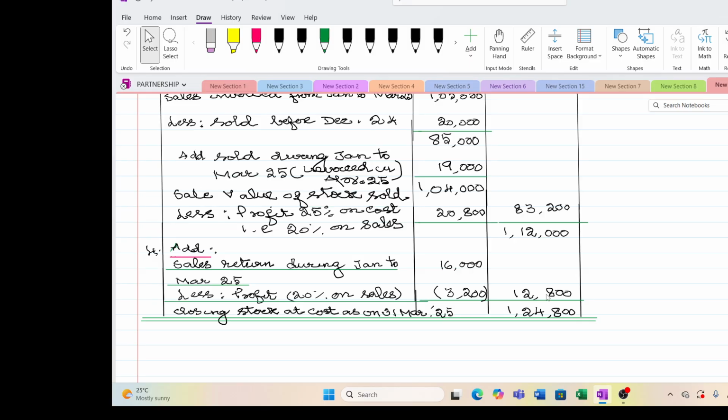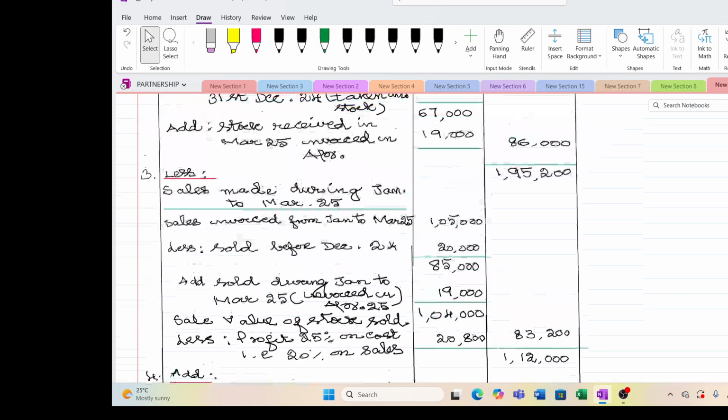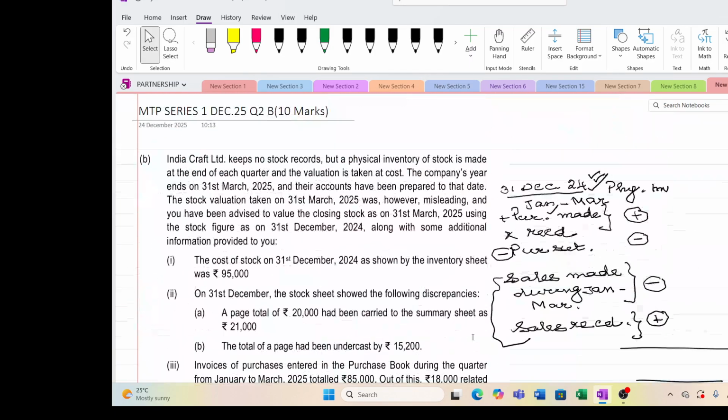First stock, we have added the purchases, actual purchases made and received. Then we have subtracted the actual sales made and goods delivered and dispatched. And to that value, we are now adding back the sales return of 12,800. So now the cost of goods available at site is 1,24,800. This is the closing stock at cost as on 31st March 25. Hope this is clear to you.